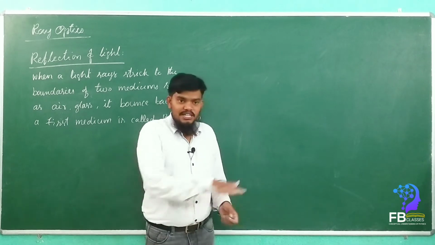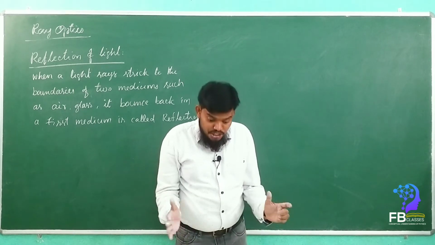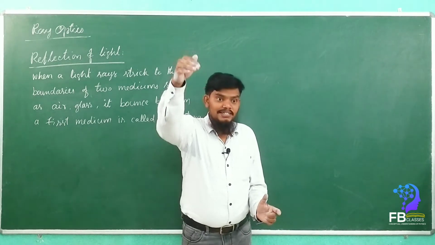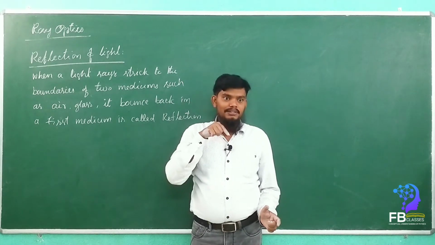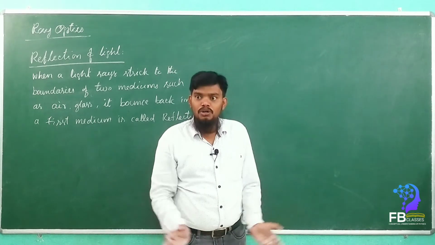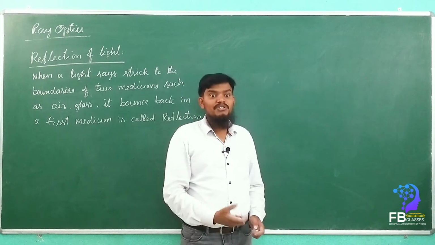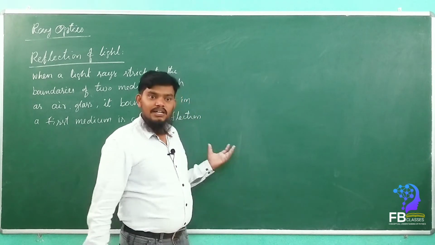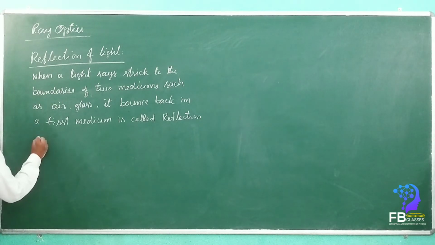Yes or no? For example, if there is a water surface and the light is coming from the air, whenever we look at the water, what will happen? Our image forms on the water. The light rays come from the source of light and fall onto the water, then are reflected back, and the reflected light rays enter our eyes, then the eye recognizes the image of an object. So that bouncing back property in the first medium we call reflection. It is coming from the air and reflected back in the air. Are you getting my point? So that is reflection of light. So here, law of reflection.